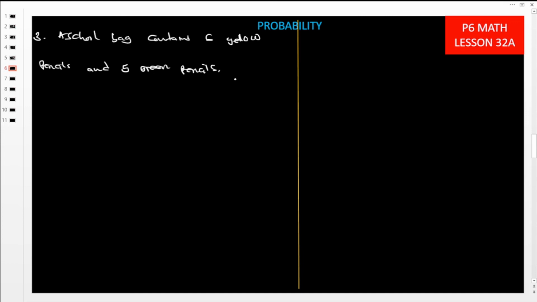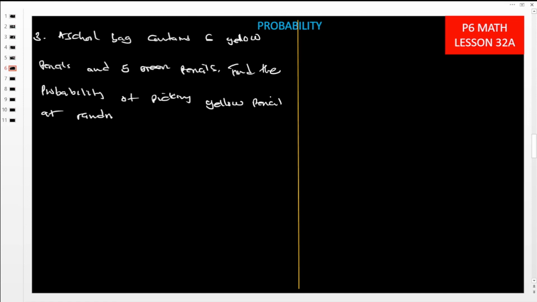Find the probability of picking a yellow pencil at random.